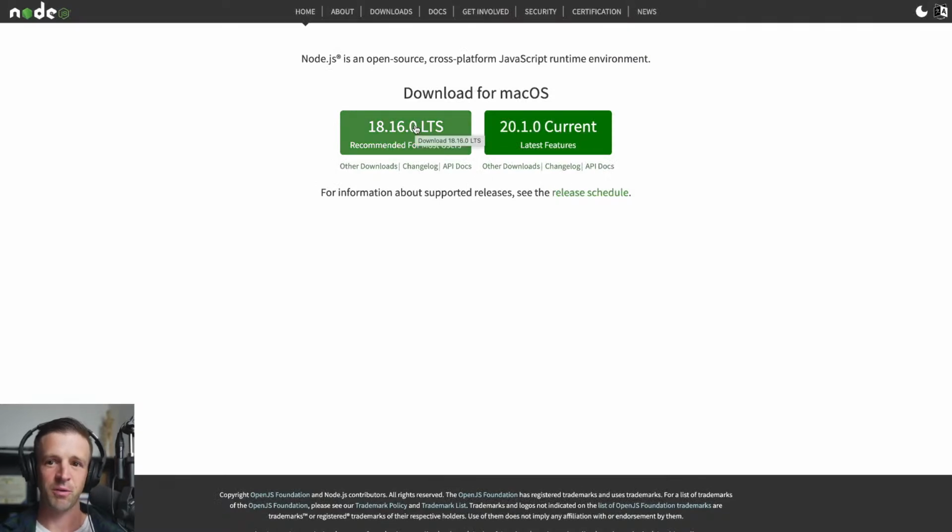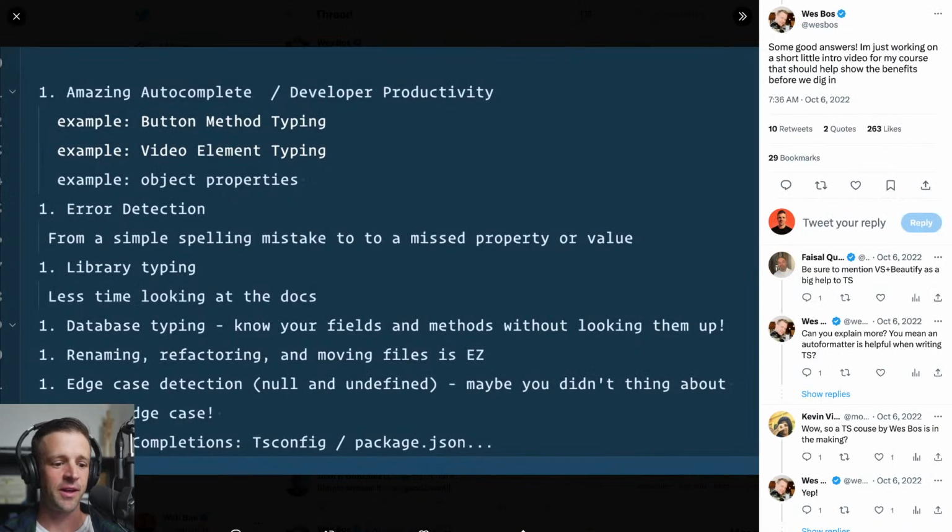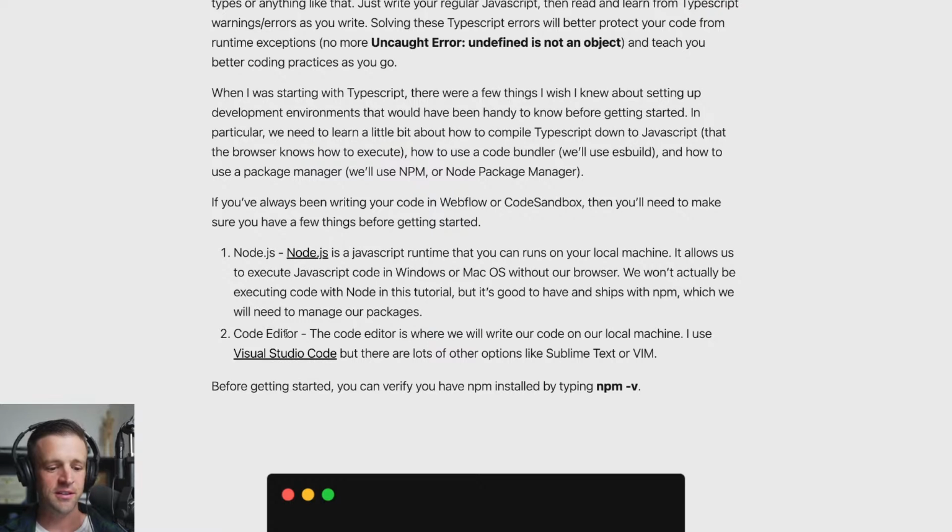And we're not actually going to be running JavaScript on our local machine. It's still going to be running in the browser, but Node.js does come with a tool called NPM. NPM stands for Node Package Manager, which is what we're going to be using to install libraries that we use today. The other thing you'll need is a code editor.